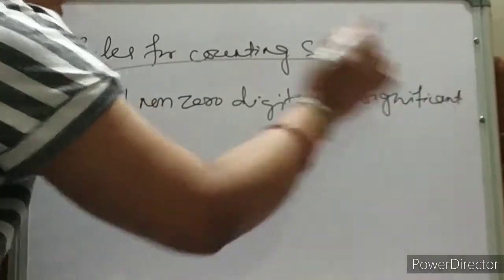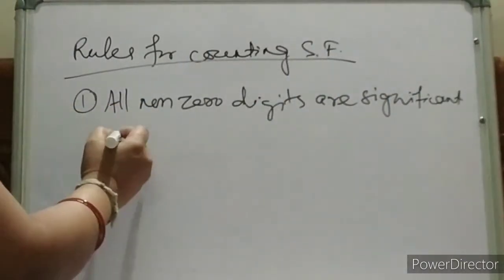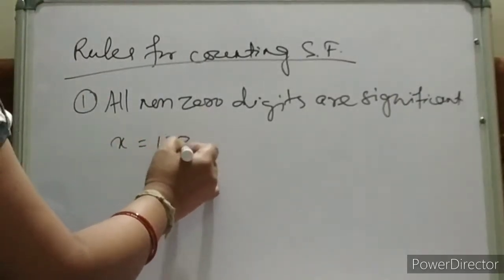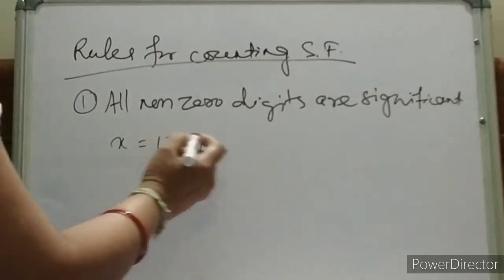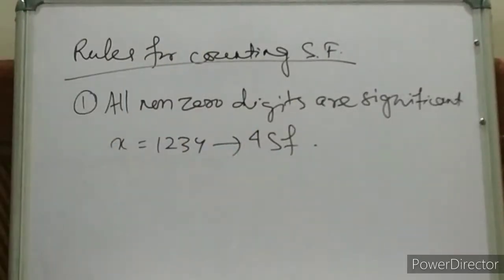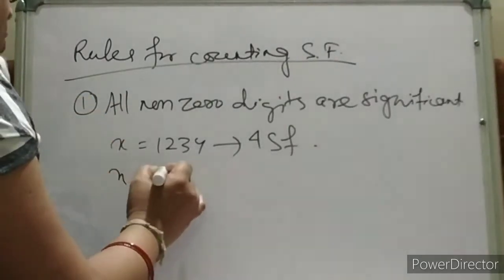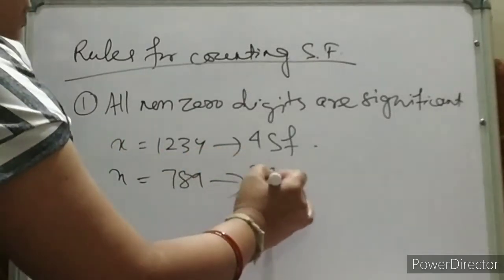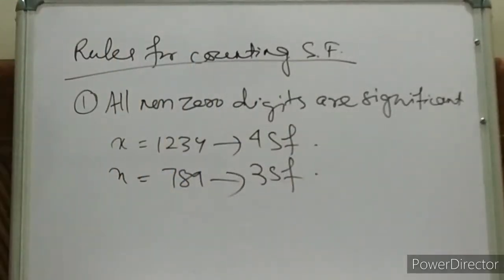Let us try to understand with an example. Let us, number x is equal to 1, 2, 3, 4. These are non-zero digits. So, how many significant? 4 significant figures are there. Digits are there, or figures are there. Suppose x is equal to 789. How many significant digits? 3 significant digits. Is it clear? First rule, easy one.